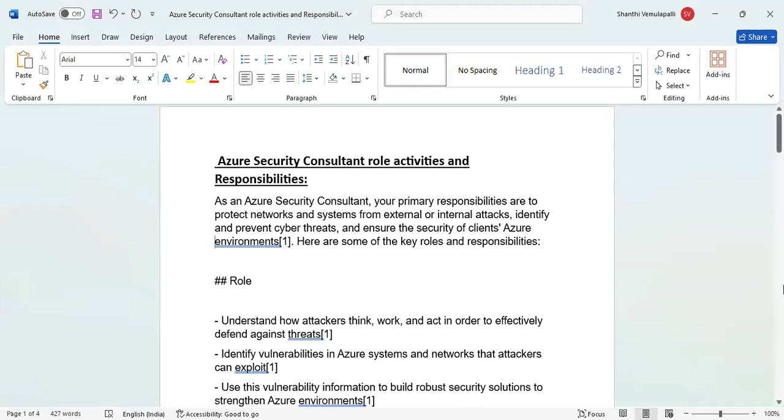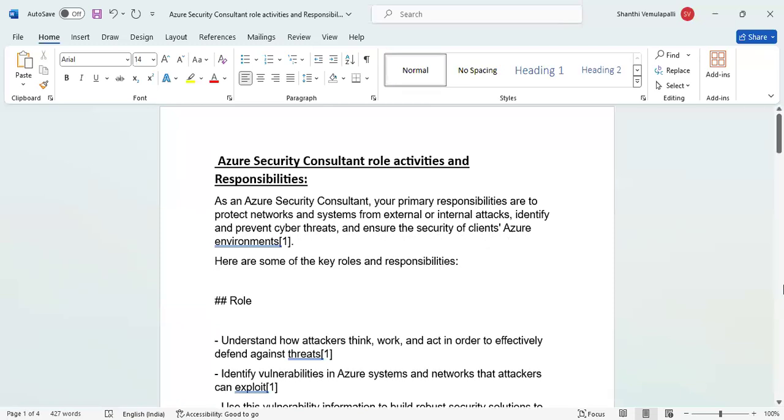As an Azure security consultant, your primary responsibilities are to protect networks and systems from external and internal attacks, identify and prevent cyber threats, and ensure the security of clients' Azure environments. Here are some of the key roles and responsibilities.